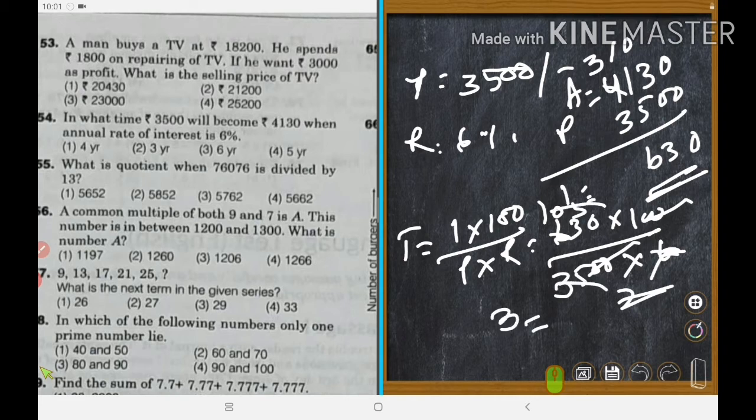That means 3 years. Which is correct? Number 2 is correct. Okay.